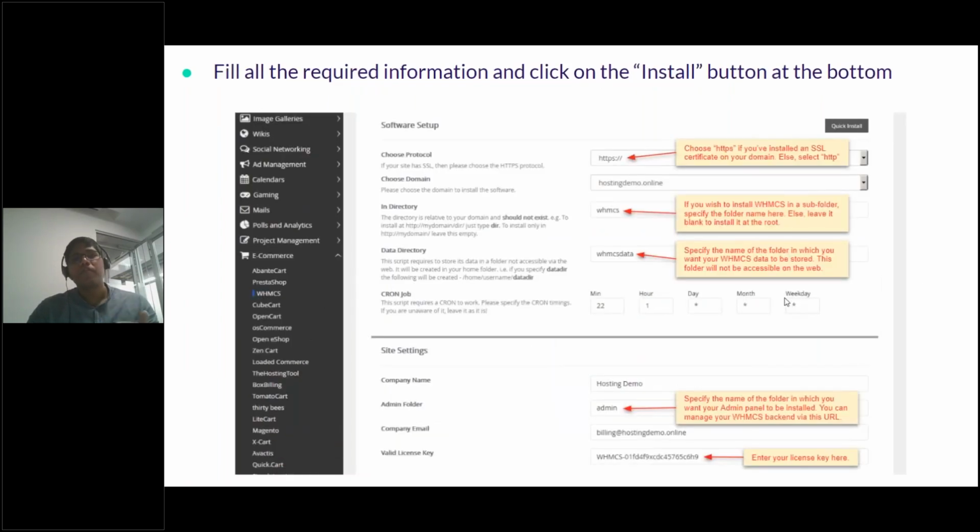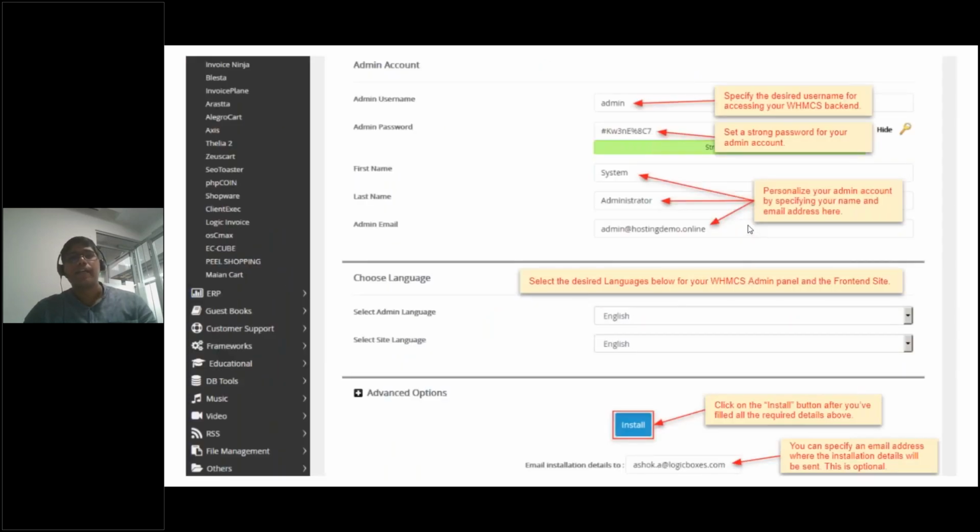On the next page, you need to fill in a few details pertaining to the domain where you will be installing your WHMCS, also your license key details, whether your protocol is HTTPS if you have a secured website, or if it's HTTP. You also need to add your admin folder details, your company email, etc. So you fill in all of these details. And as I said, this has already been covered in the handout. So in case you miss out on a few details here, don't worry, you can refer to the handout as well. On the next page, you add your admin username, you add your password, also your name, select your language, and click on install.